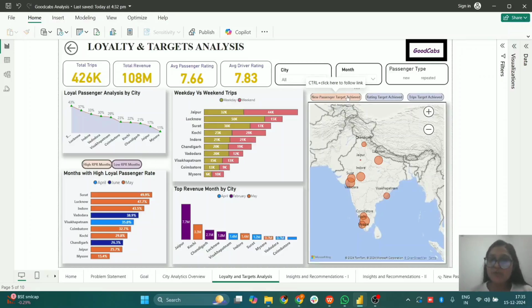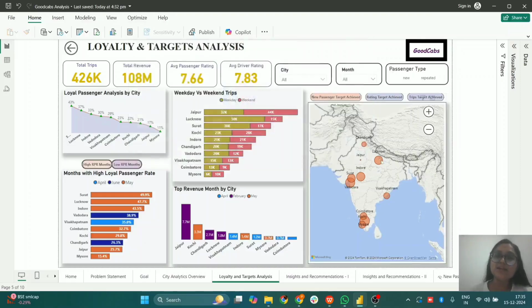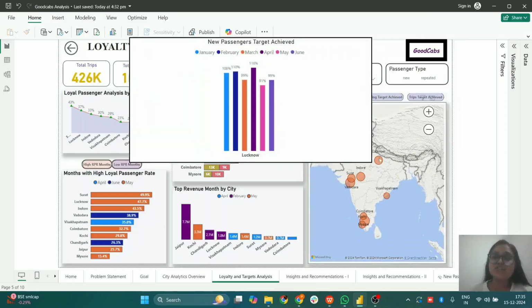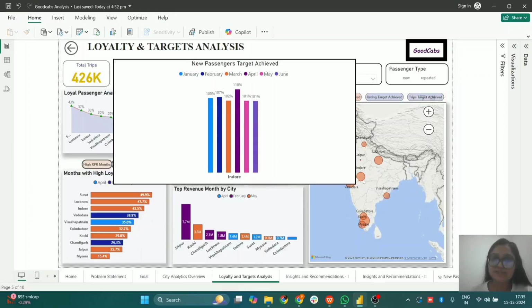So, when we talk about new passenger target achieved, here we can see that cities such as Lucknow have achieved new passengers in few of the months, whereas in some months they have missed the new passenger target. In Indore, we can see that it has achieved the target in all of the months and gathered new passengers because of its services.